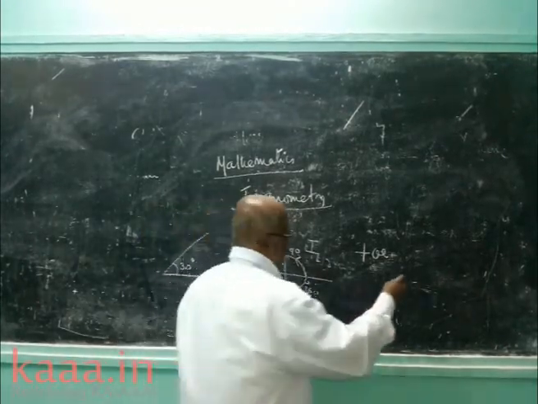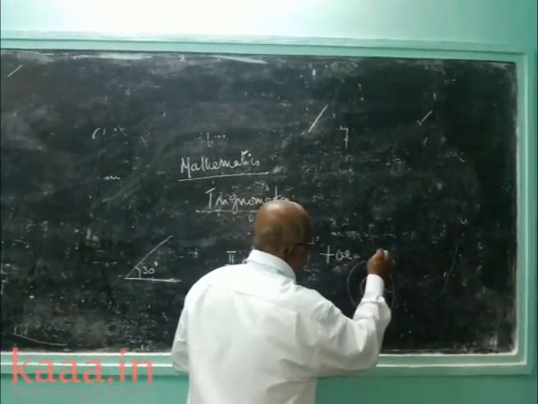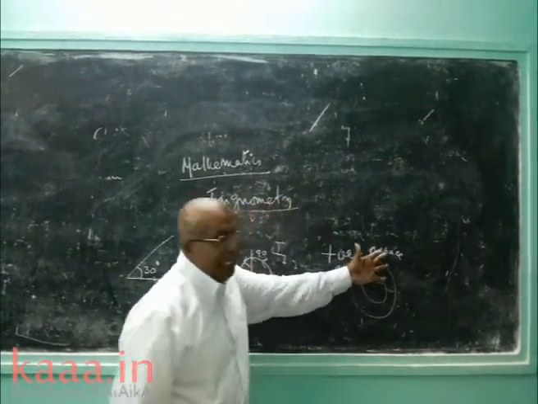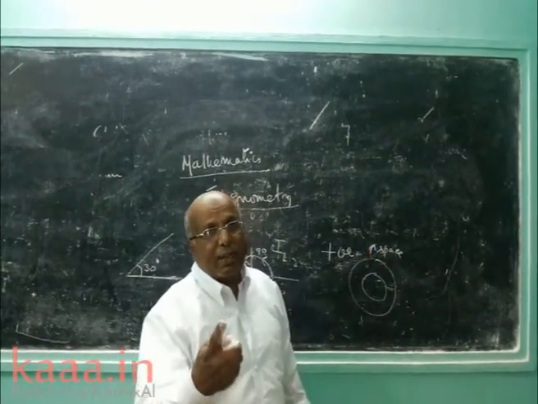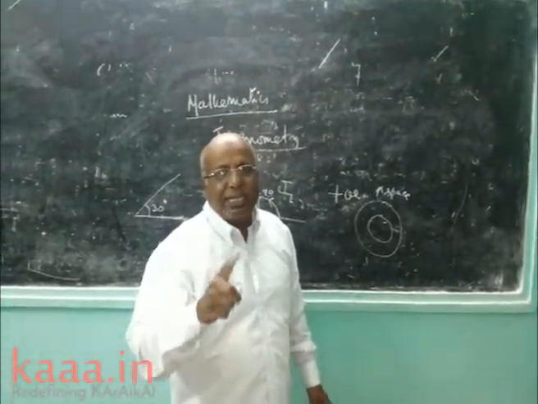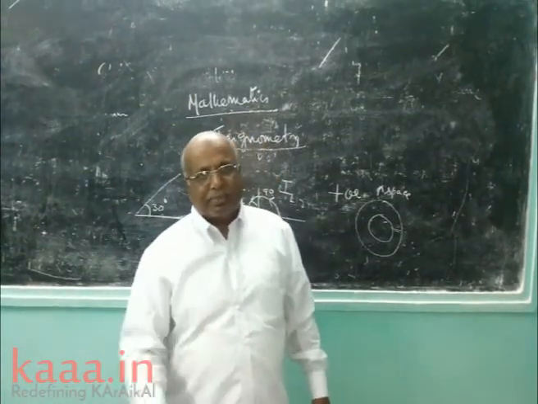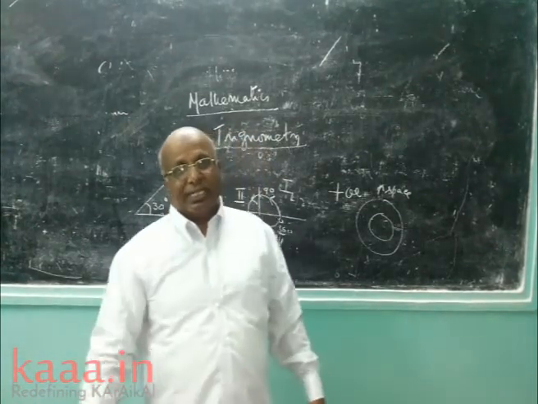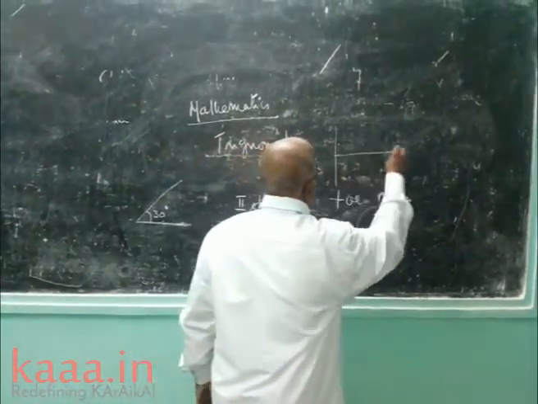For example, you take earth. This is earth atmosphere. Earth atmosphere contains air. Suppose we go to space. If a man talks, he cannot hear, because in space, vacuum, light can travel, but sound cannot travel through vacuum. What is the velocity of sound? 330 meters per second. What is the velocity of light? 3 into 10 power 8 meters per second. Fast one.